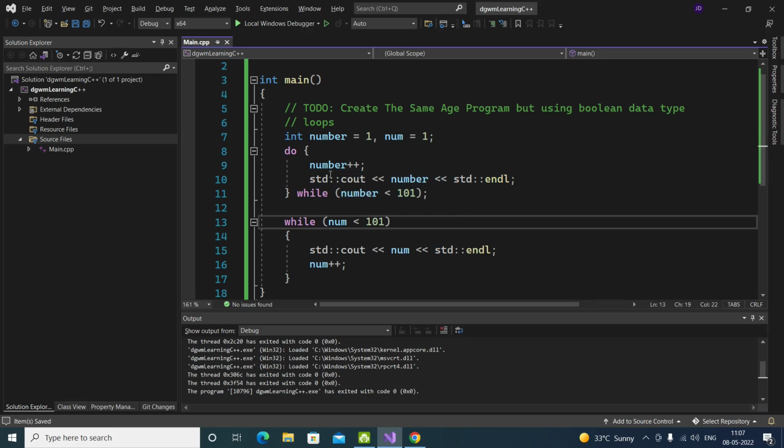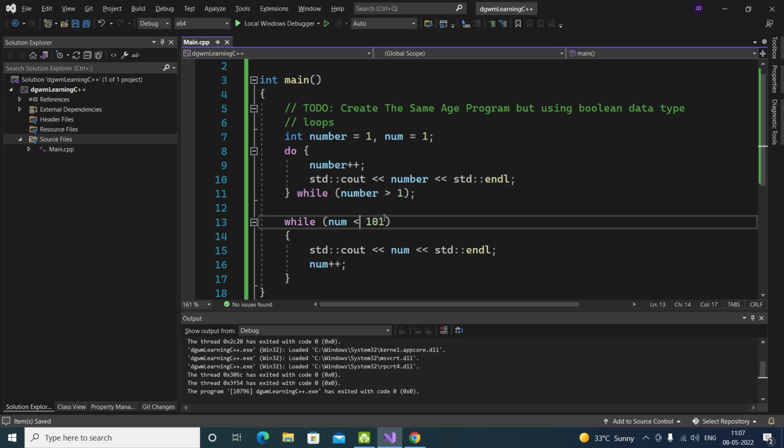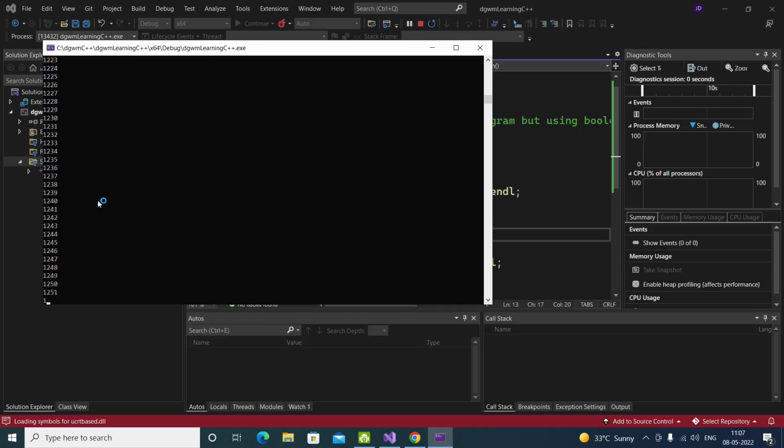For example, if in the starting the condition is false, for example, if it is less than or equal to 1, or we can say it is greater than or equal to 1, greater than 1, not less than, greater than 1, it will print it. We wanted, if it is greater than 1, that one we need to print it. But let's just see the difference. What it is doing is just printing again and again and again.